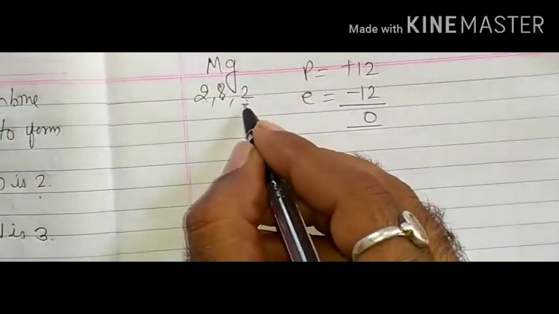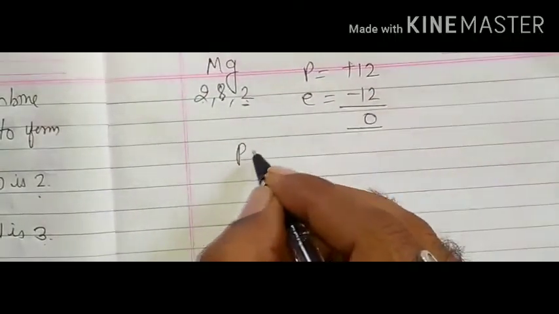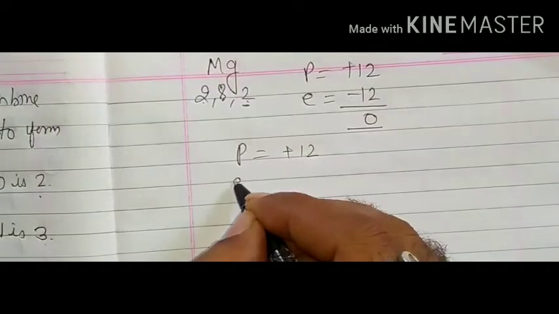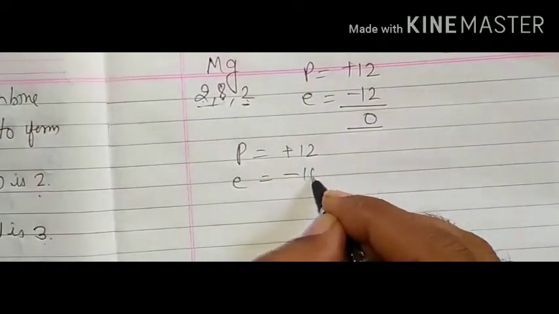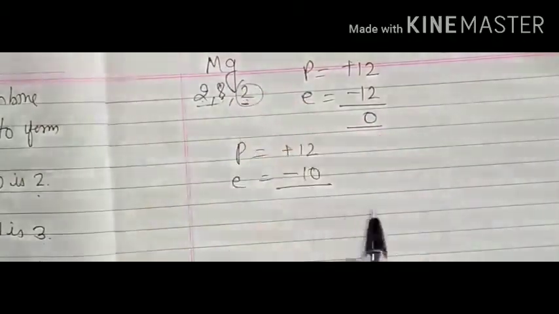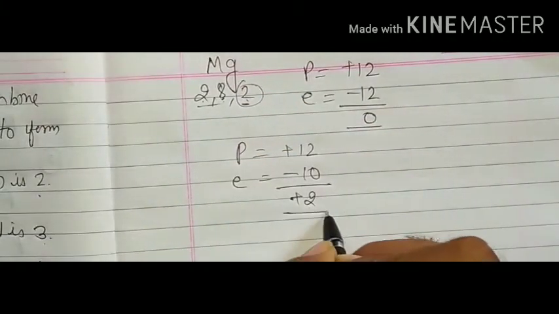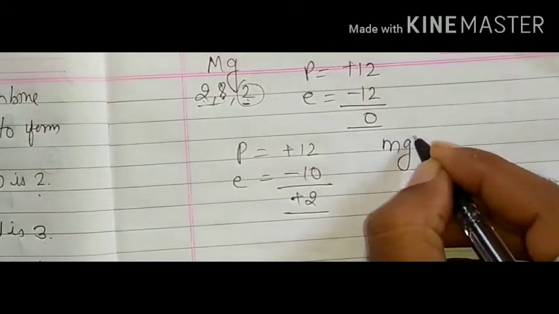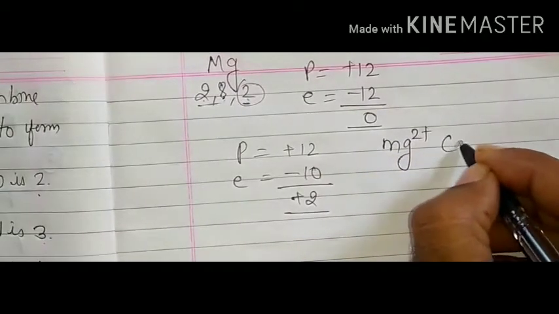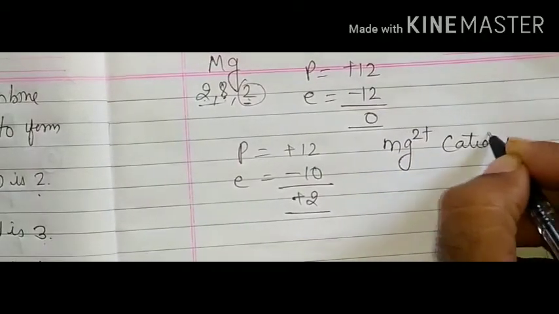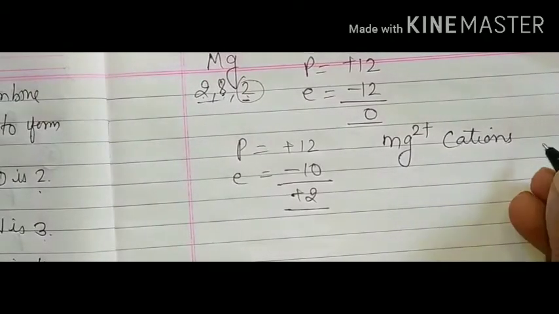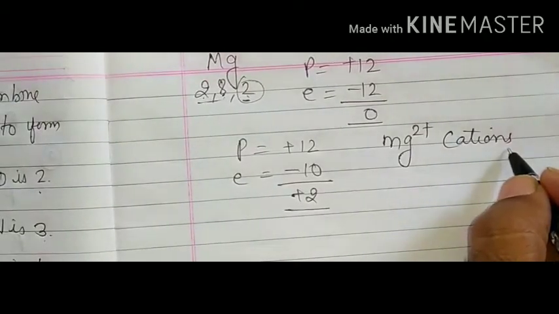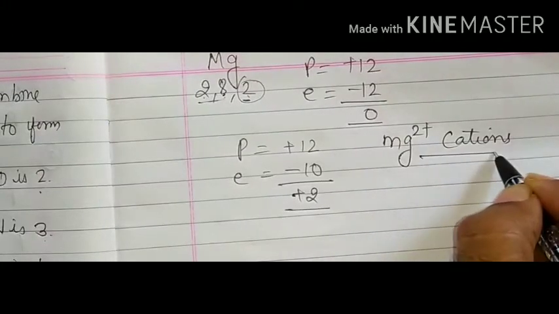But when it loses 2 electrons, it becomes Mg2+, that is a cation. So when an atom loses 2 valence electrons to form a positive ion, it is known as a cation.